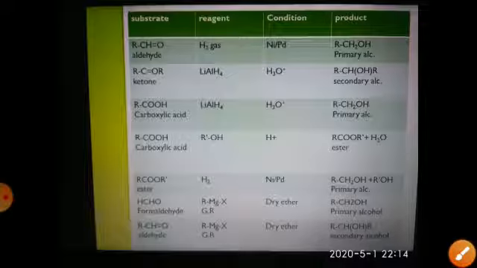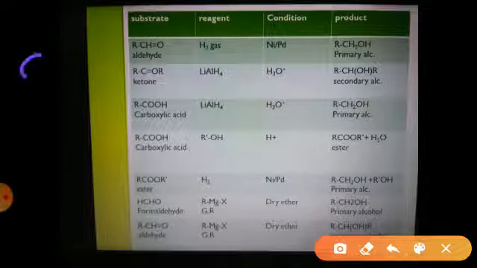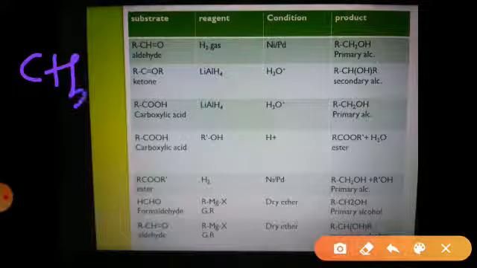So for this purpose we will take a simple example. For carboxylic acid we will take acetic acid, CH3COOH.